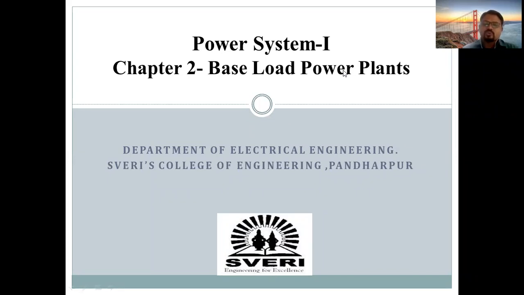Okay, so see, nowadays in our India we are going to generate the electrical energy with different modes. Okay, it may be through different power plants, or it may be through different media.